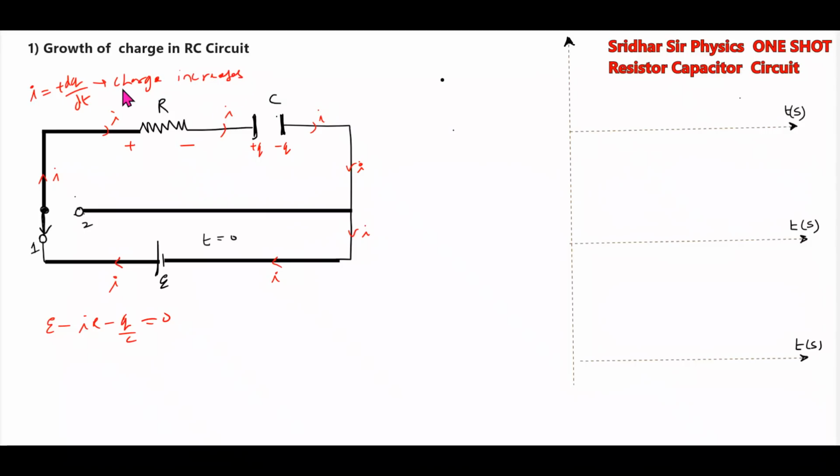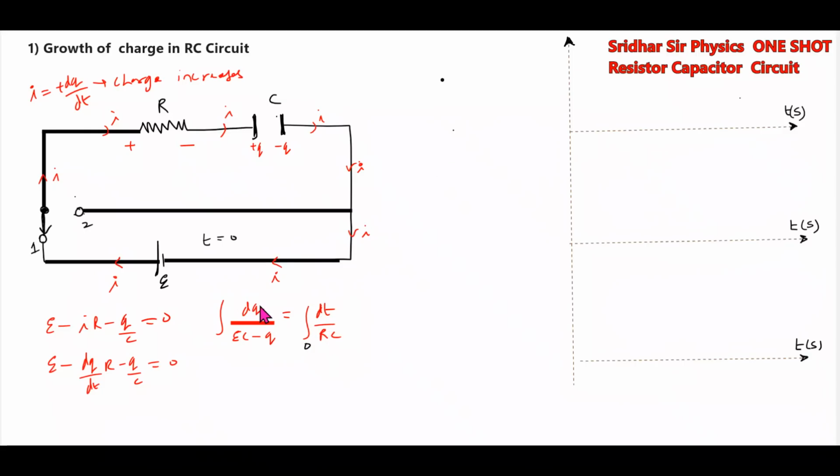This is a convention. So therefore, here we'll replace I with dQ by dt. This everything will become the integral of dQ, equal to the integral of dt by RC.